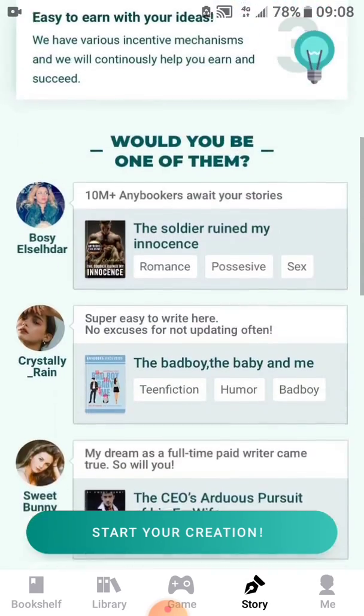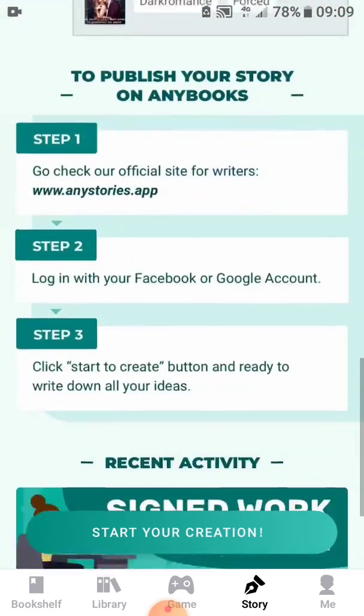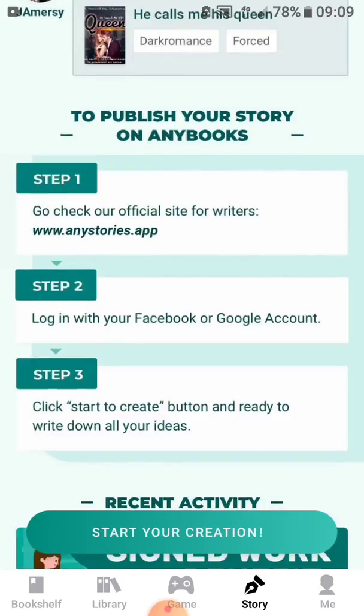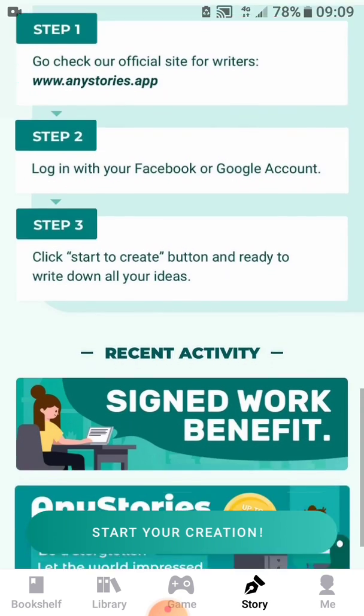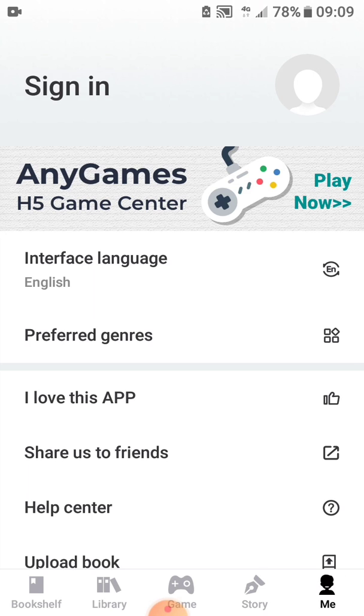So this is all about Anybooks. If you would like to be writing on this platform, you could. I forgot to mention you can also publish here, and these are the instructions on how to go about it. And here displays your profile, your preferences, your settings and stuff. You can adjust things here.